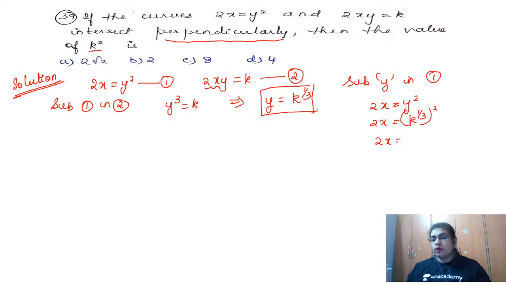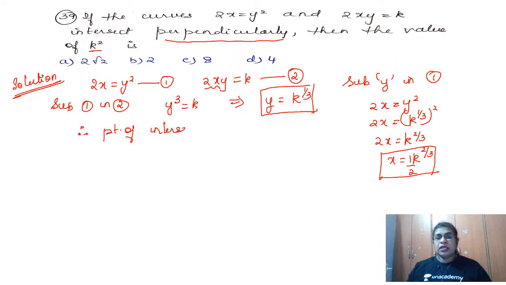So 2x is equal to k to the power 2 by 3. I don't want 2x, I want x is equal to k to the power 2 by 3 divided by 2, or I can write 1 by 2 times k to the power 2 by 3. Okay, so I found x and y. So therefore, let me write the point of intersection. I am getting x as 1 by 2 k to the power 2 by 3, and y is k to the power 1 by 3.